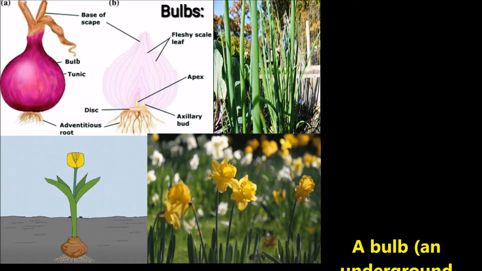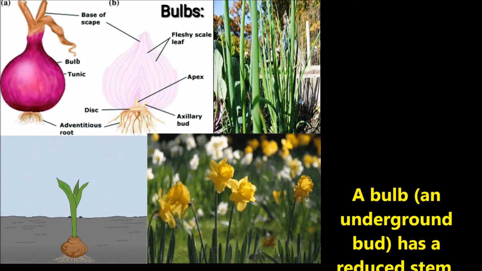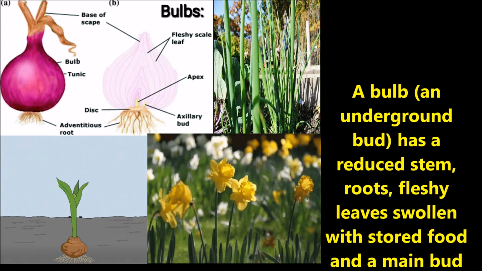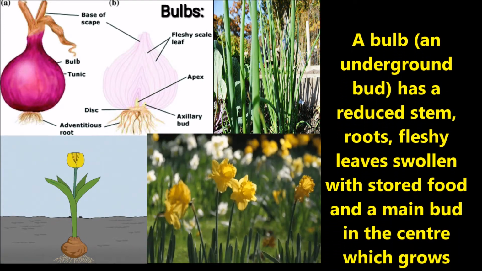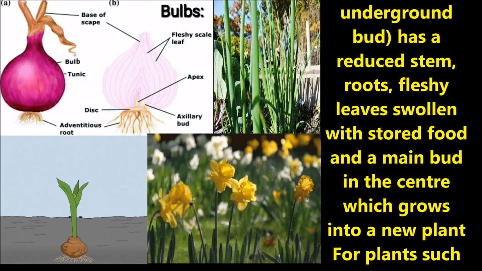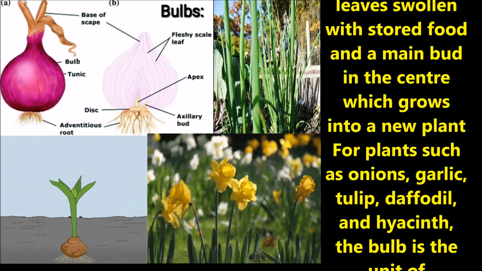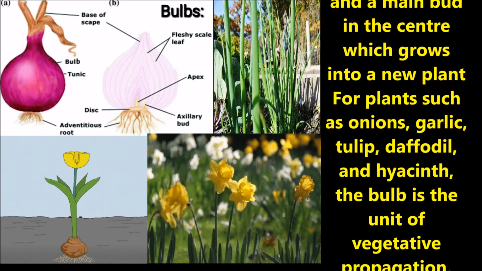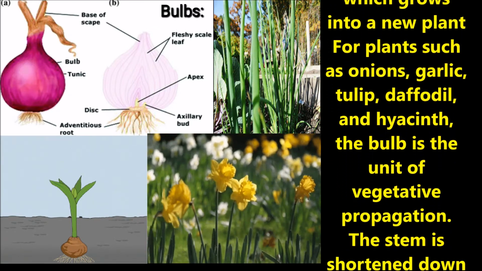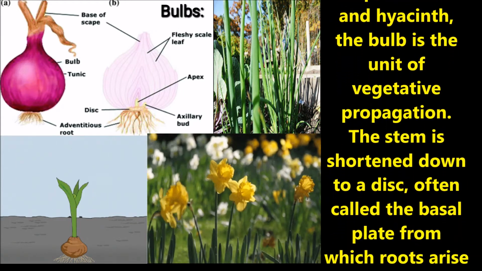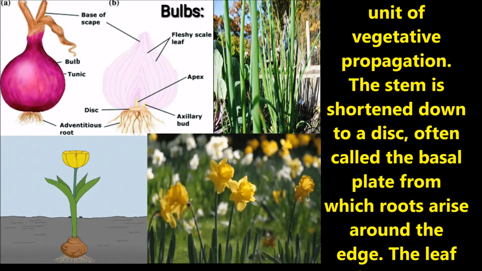Now let us discuss bulbs. In this type, the stem is covered with modified leaves which can produce a new baby plant. Or else we can say a bulb is an underground bud with a reduced stem, roots, and fleshy leaves swollen with stored food, and the main bud in the center grows into a new plant. For plants such as onion, garlic, tulip, daffodil, etc., the bulb is the unit of vegetative propagation.